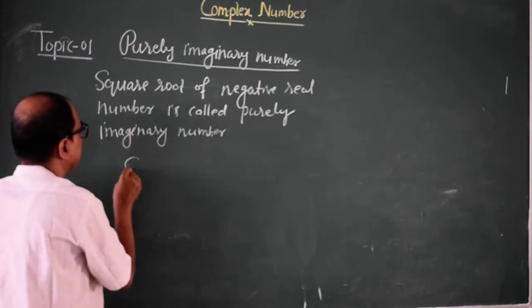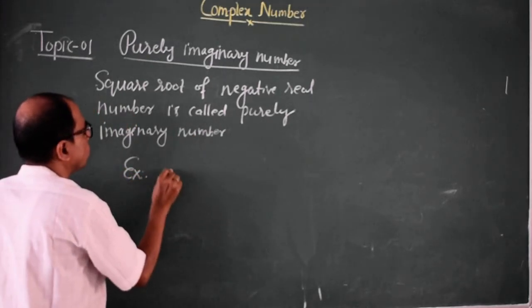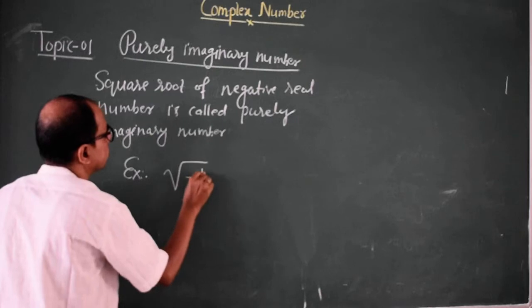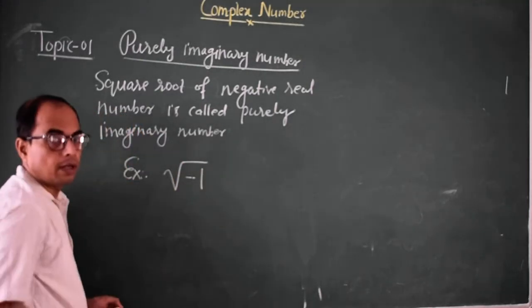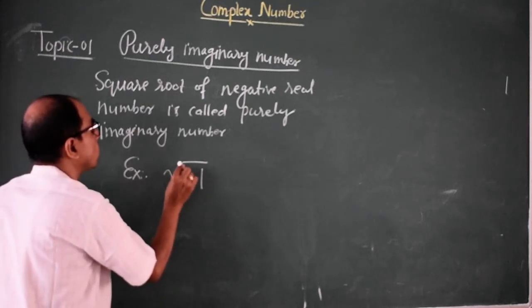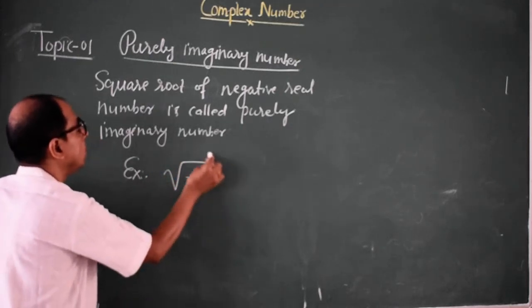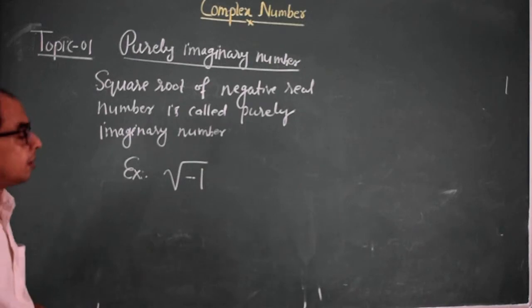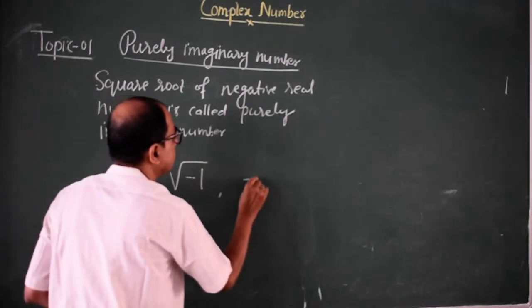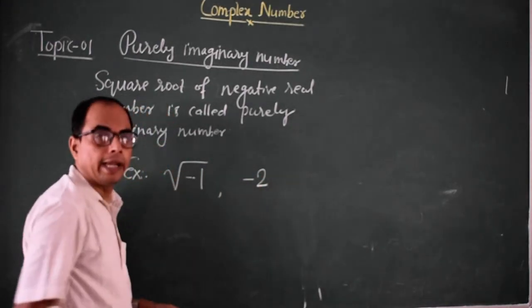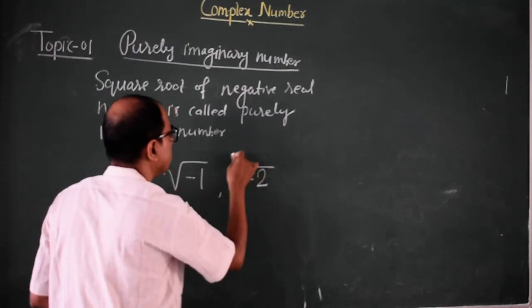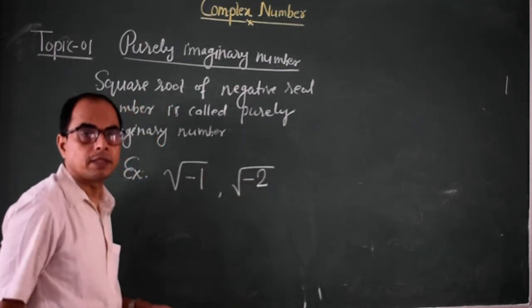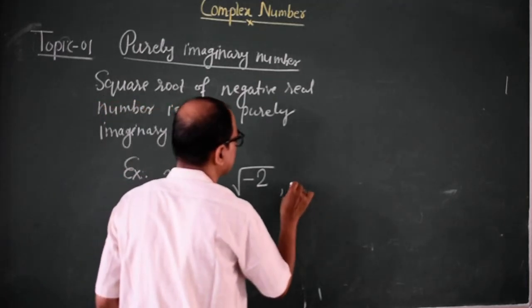For example, square root of -1. So -1 is a negative real number, and after taking its square root, this whole number will be what? An imaginary number, purely imaginary number.